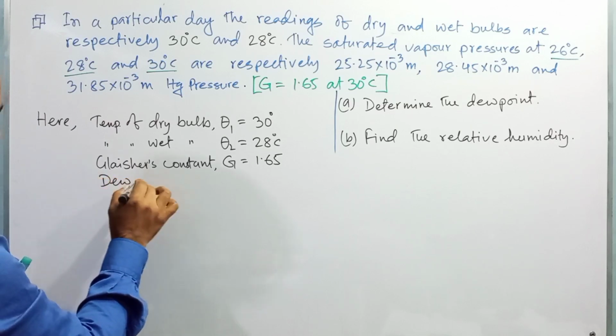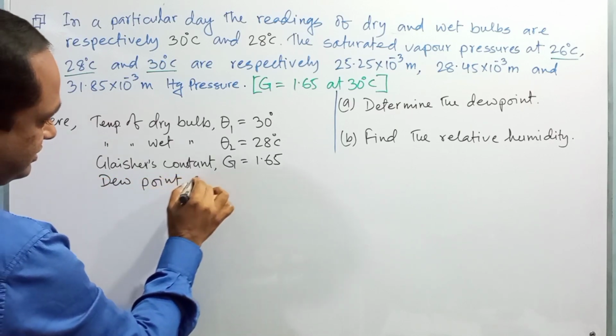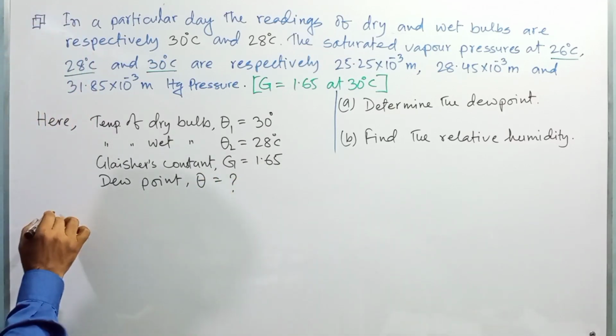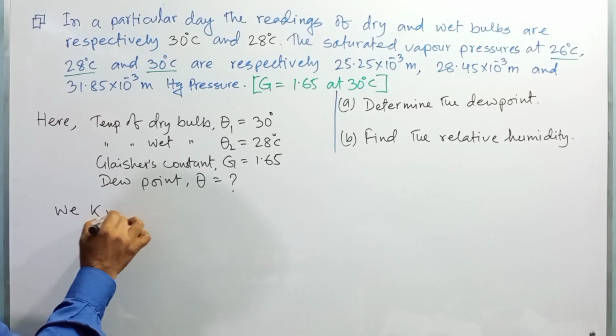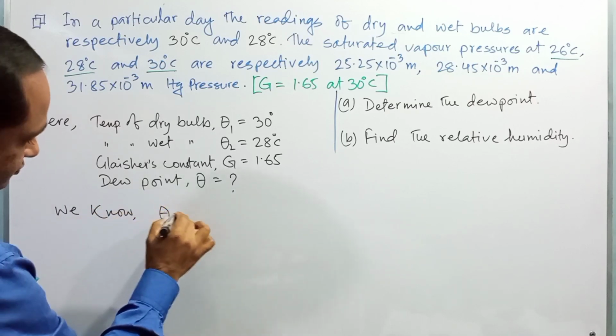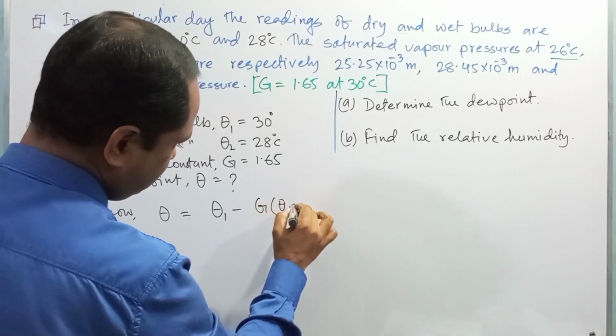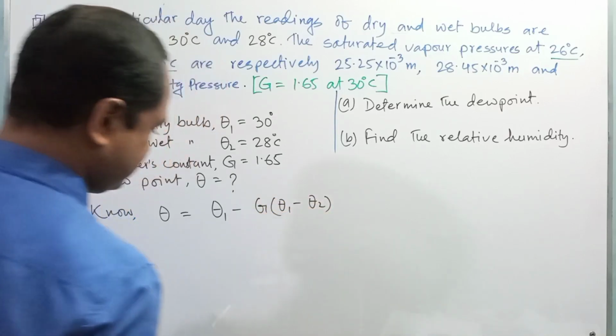So the dew point theta is equal to what? Right? We know theta is equal to theta 1 minus G into (theta 1 minus theta 2). Okay?